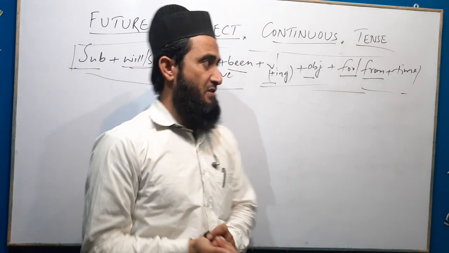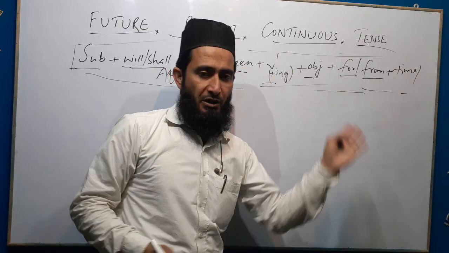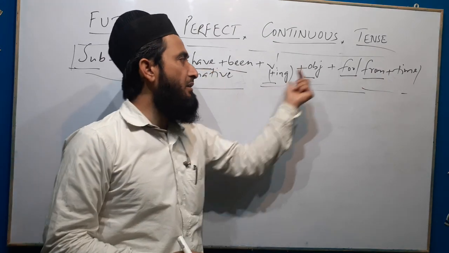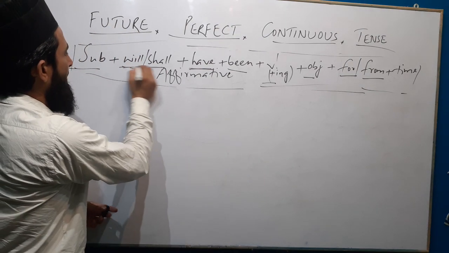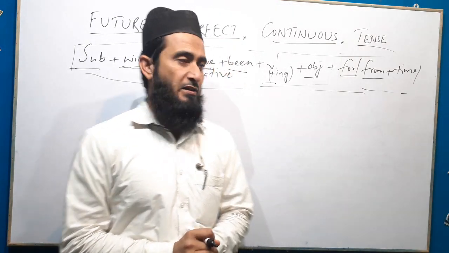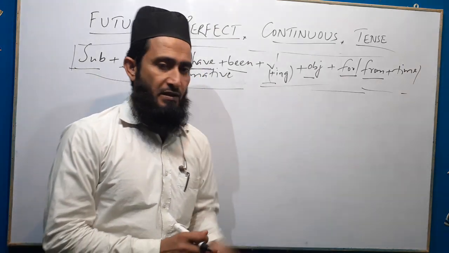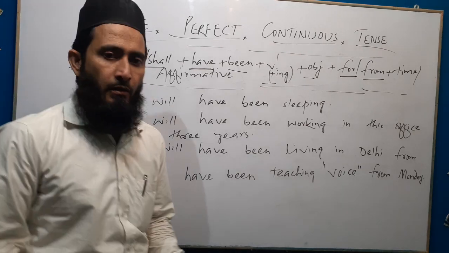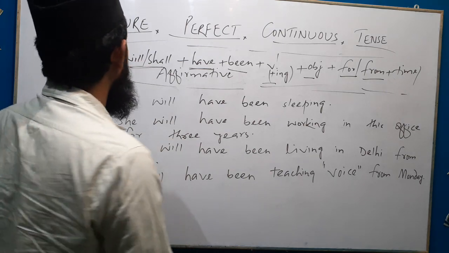In present perfect continuous tense, we were using subject plus has or have been plus verb ing form plus object. In past perfect continuous tense, we use subject plus had been plus ing form of the verb plus object. In future perfect continuous tense, we are using subject plus will or shall plus have plus be plus ing form of the verb plus object. Now we will make some sentences on this pattern. Now we will see some sentences on the above structure.